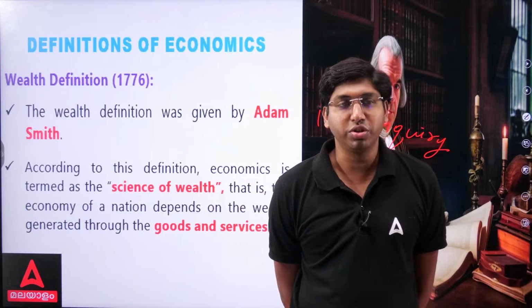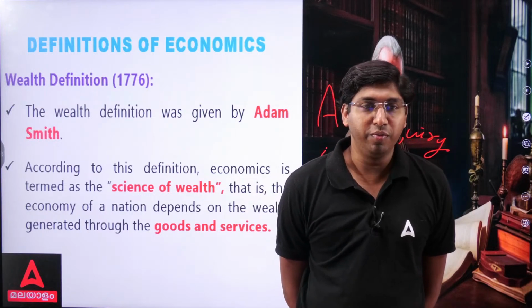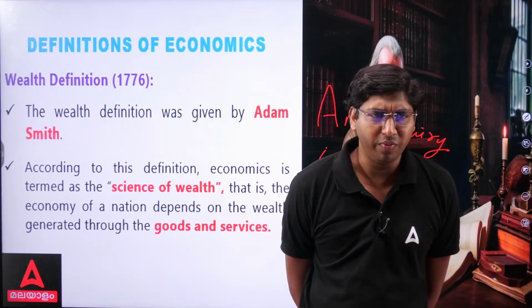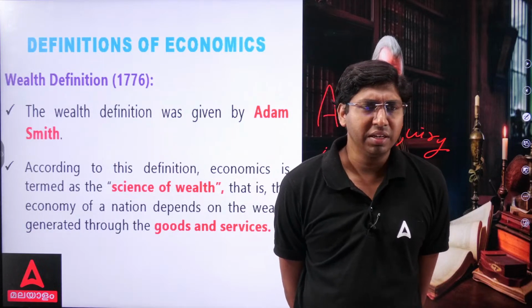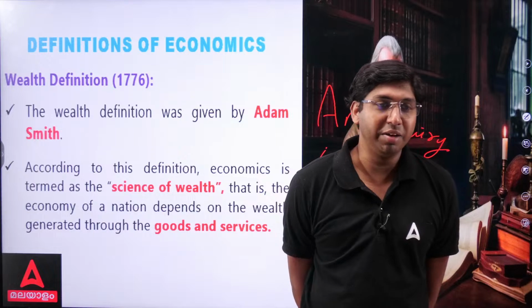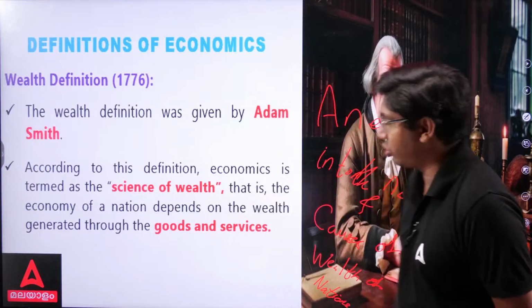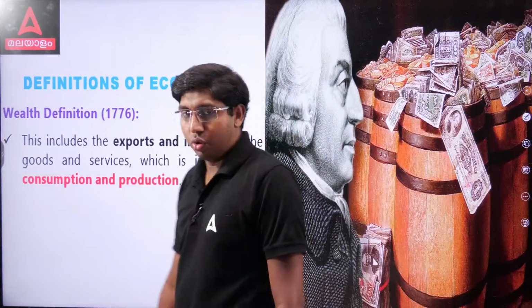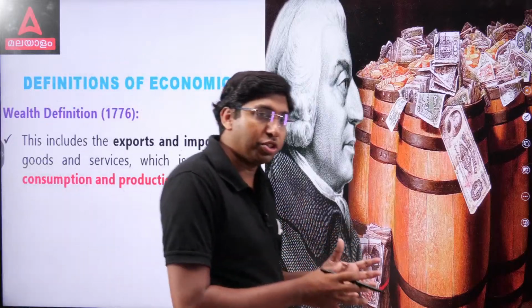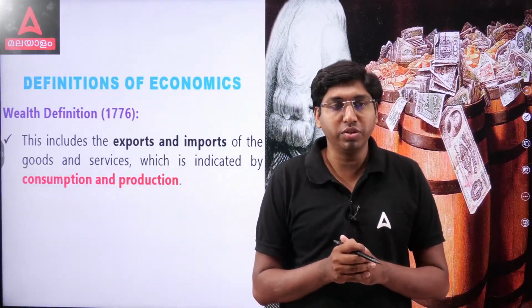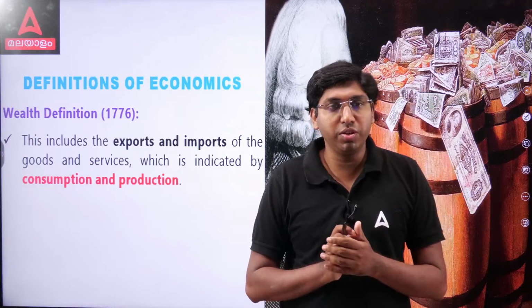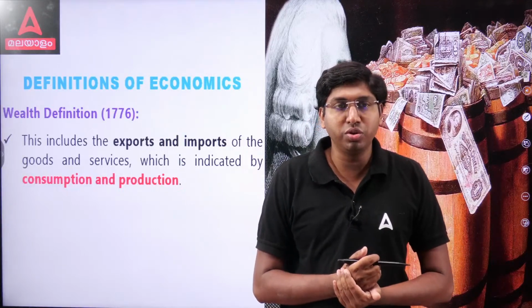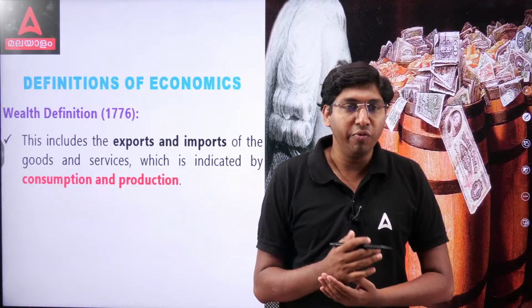So wealth of nations, it was given by whom? Adam Smith. According to this definition, economics means the science of wealth, and he also opined that the economy of a country or a nation or a state depends on the wealth generated through goods and services. This wealth also includes exports and imports of goods and services. When we export goods and services, we need to produce them and we are generating income from that. When we import goods and services, we are also generating income from that, and it also indicates wealth created.